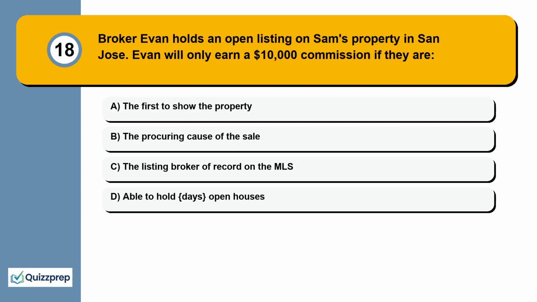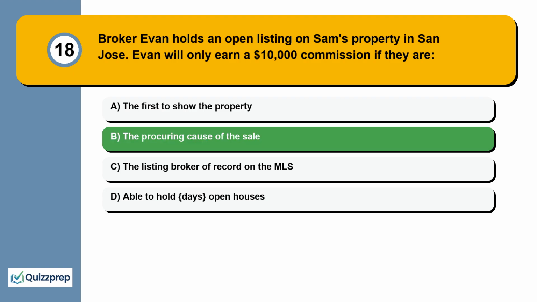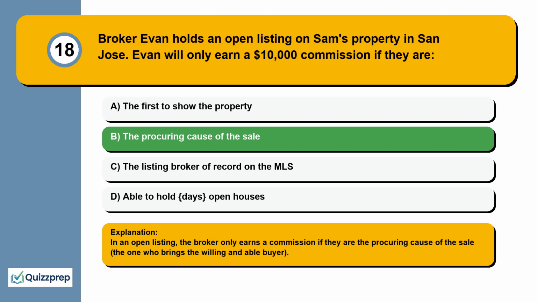Question 18. Broker Evan holds an open listing on Sam's property in San Jose. Evan will only earn a $10,000 commission if they are the first to show the property, the procuring cause of the sale, the listing broker of record on the MLS, able to hold open houses. In an open listing, the broker only earns a commission if they are the procuring cause of the sale, the one who brings the willing and able buyer.